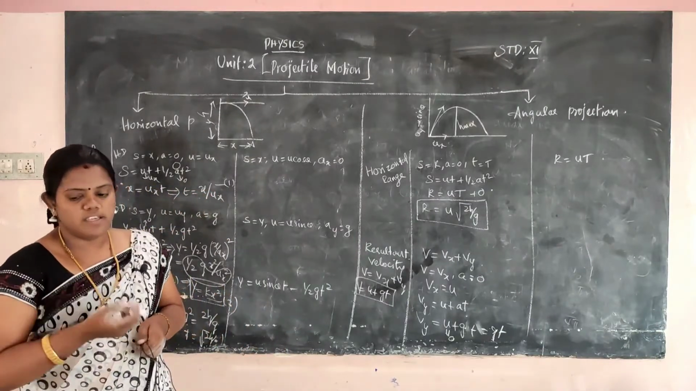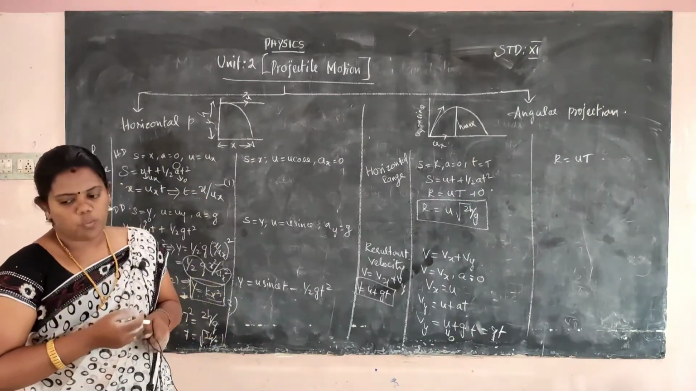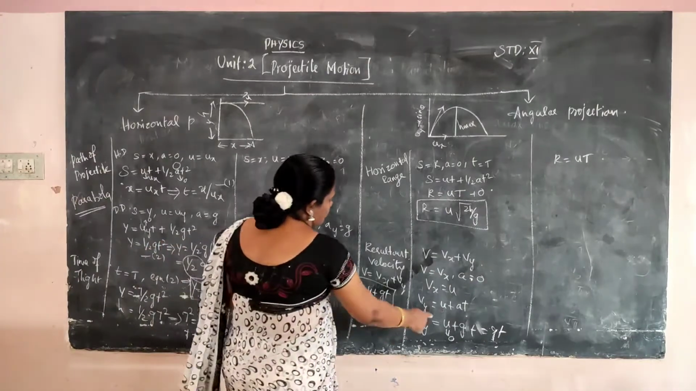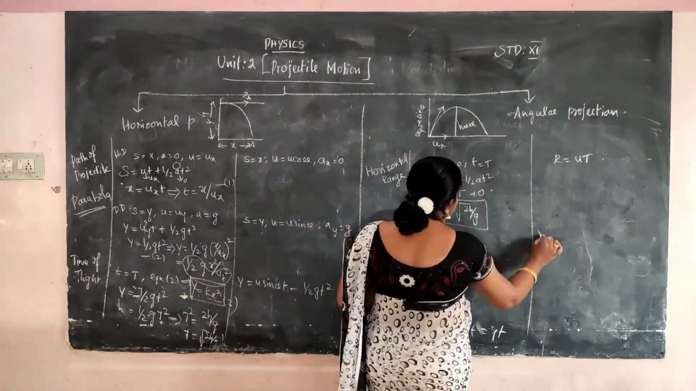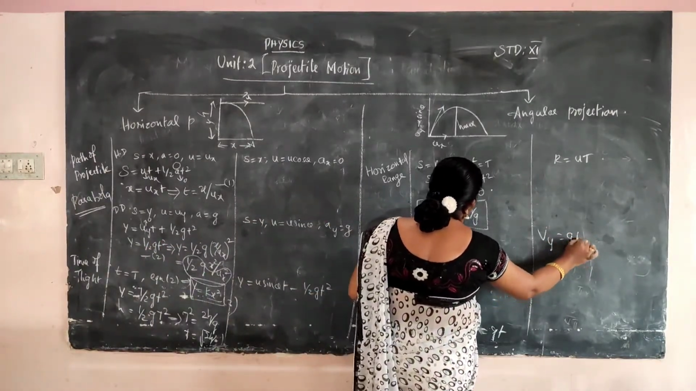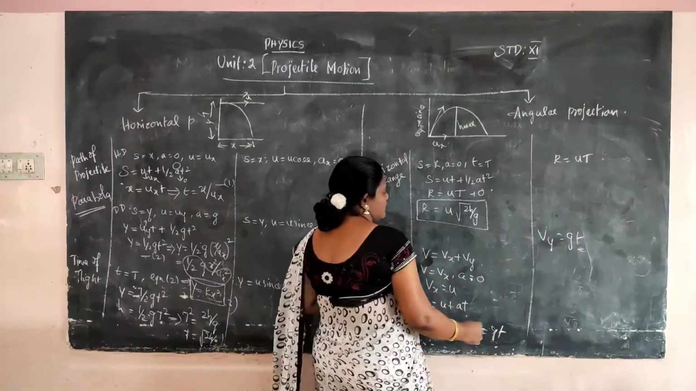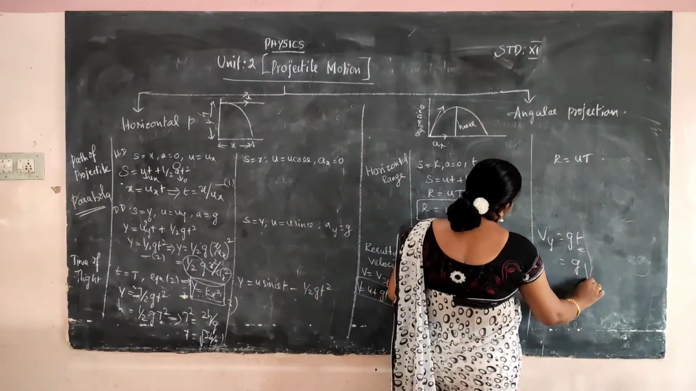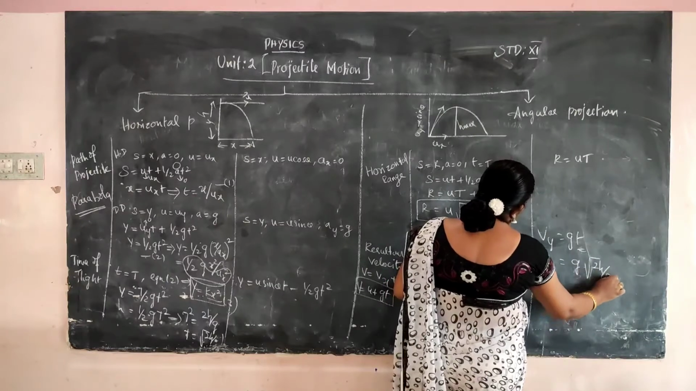The formula, t value substitute panni, so vy is equal to gt. Vy is equal to gt. So we consider that vy is equal to gt. T value you have to substitute. What is the g value, ma? T value, t is equal to root of 2h by g.